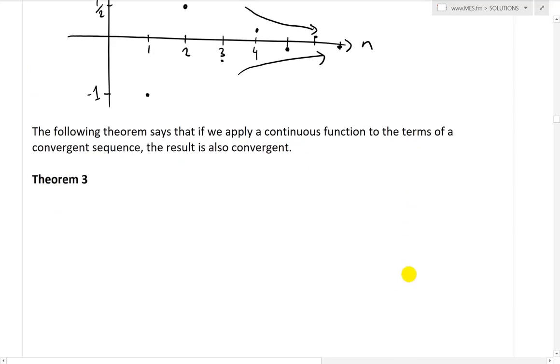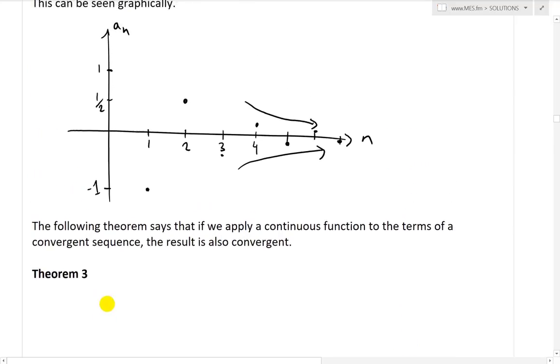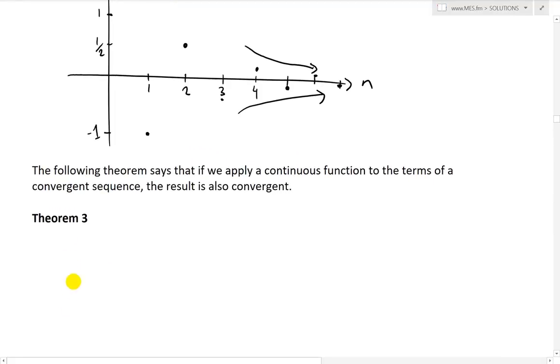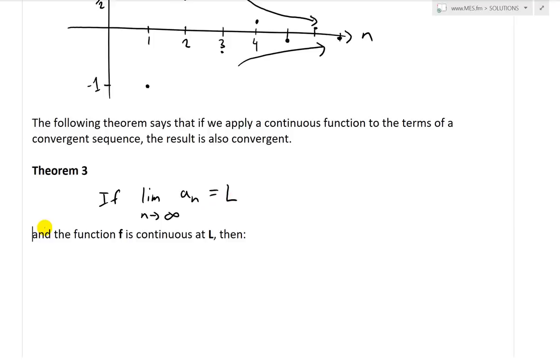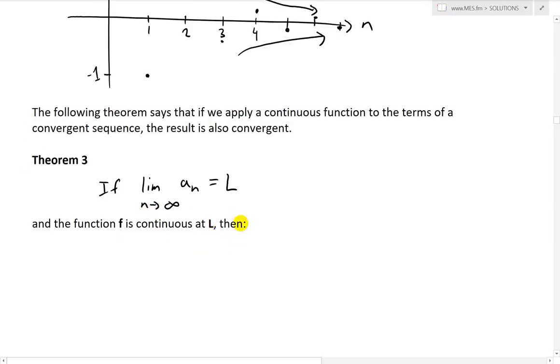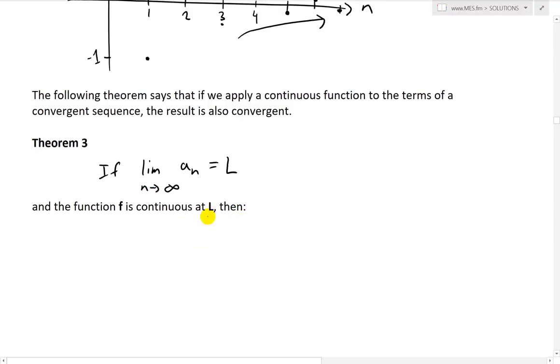Now we're going to look at another theorem. The following theorem says that if we apply a continuous function to the terms of a convergent sequence, the result is also convergent. What I mean by this is, if we have a convergent sequence, say the limit as n approaches infinity of a_n equals L, and we're also given that the function f is continuous at L, then